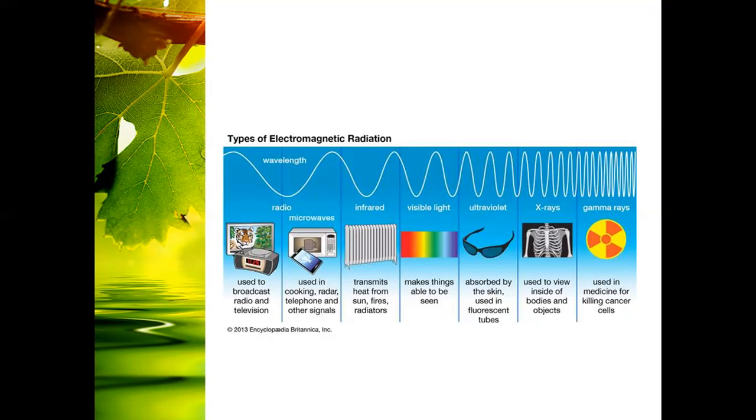Then ultraviolet light, which is very dangerous. It comes from the sun. Sometimes other hot objects in the universe also release ultraviolet.